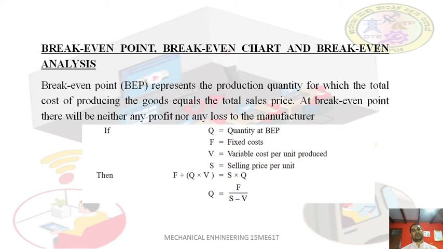So what is the break-even point or the break-even chart in break-even analysis? The break-even point, also known as BEP, represents the production quantity for which the total cost of producing the goods equals the sales price. At the break-even point, there will be neither any profit nor any loss to the manufacturer. In simple words, it is a point where the company makes no profit or no loss. How is it possible to make no profit or no loss?